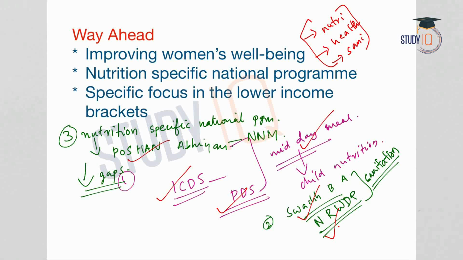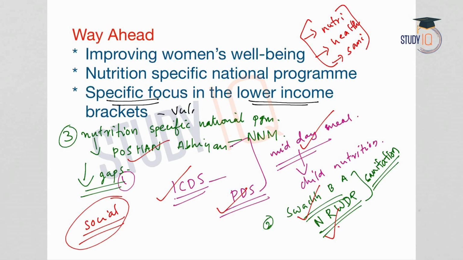But we have also seen that this problem of stunting is associated with social problems or attitudinal problems. So we should do something in order to overcome the attitudinal problem as well. So what can be done? Specific focus must be given to lower income groups and also the vulnerable categories, that is women and children. The government is already moving in that direction, but awareness must be created. Along with the policies and programs of the government, only an attitudinal change can bring a long-term solution to the problem of stunting. So awareness must be given to everyone, and that is how the attitude can be changed.